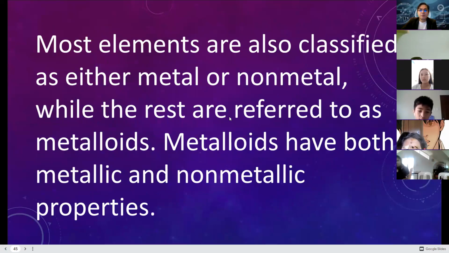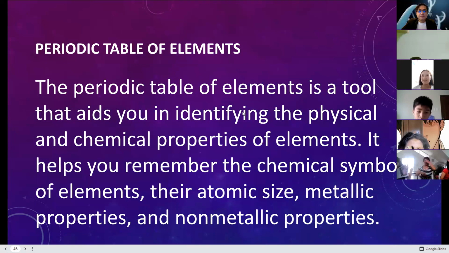Most of the elements are also classified as either non-metal or metal in nature, while the rest are referred to as metalloids. Metalloids have both metallic and non-metallic properties, just like your ceramic capacitors. These are metalloids. Later on, we will discuss the usage of these metalloids. Semiconductors.